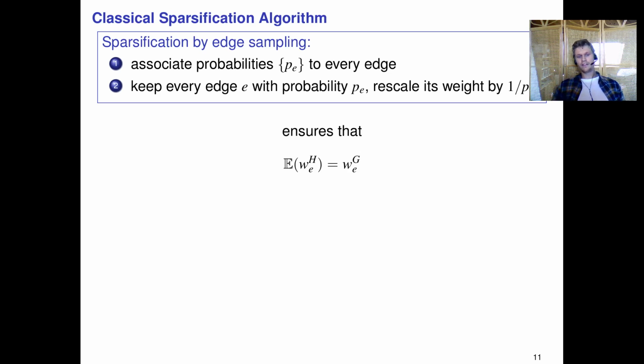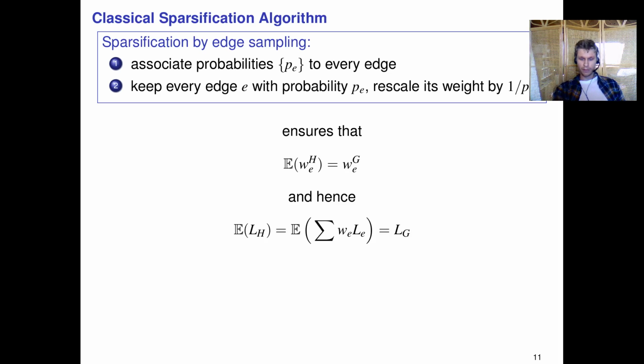This ensures that the expected value of an edge weight is equal to its original edge weight, and as a consequence, by linearity, since L_H is just a linear combination of what we call edge Laplacians, weighted with w_e, the expectation of the Laplacian of H is equal to the Laplacian of G.